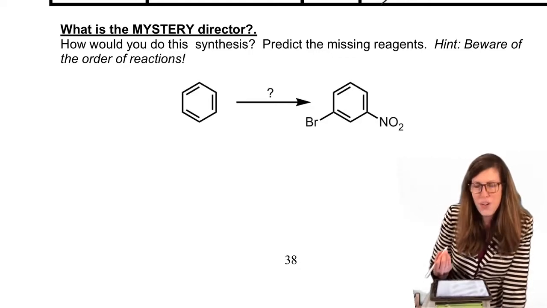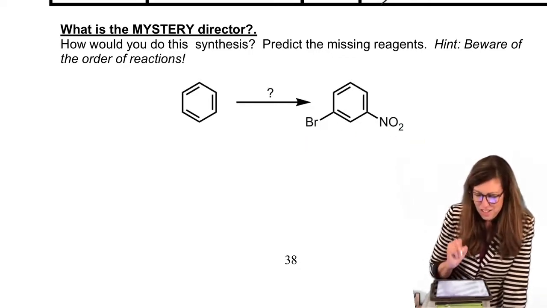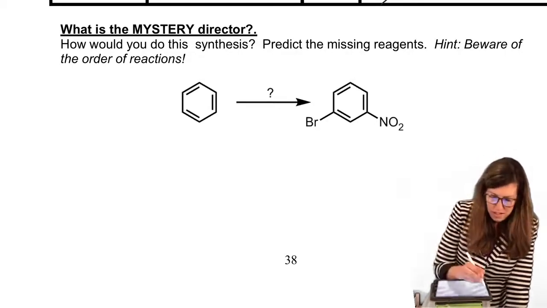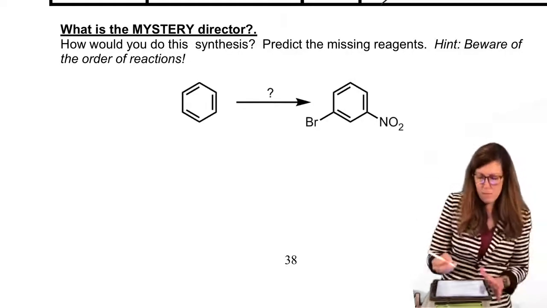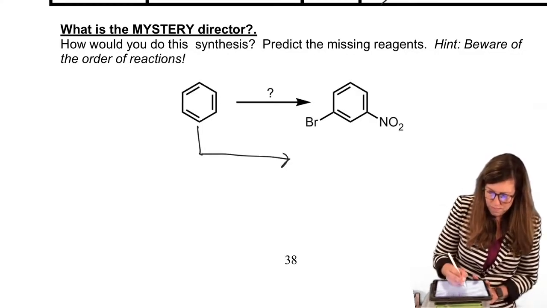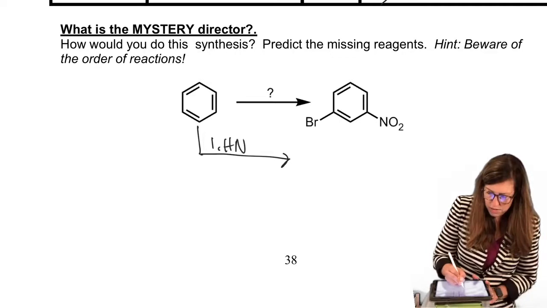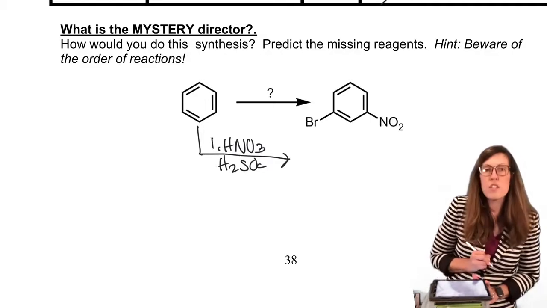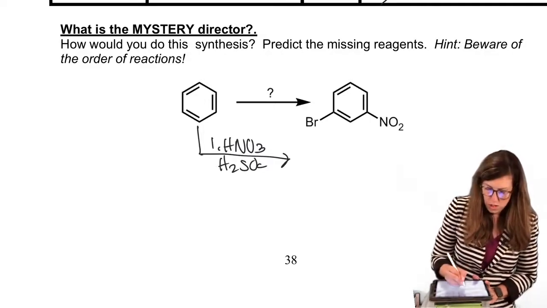We've only covered 2 of the 5 electrophilic reactions. So we know we have to use these 2 reactions, bromination and nitration. However, which one do we do? The order really matters. Why does it matter? Let's just take a stab at it, see what happens. And when in doubt, there's nothing wrong with some trial and error. Let's compare nitration first. So nitric acid with sulfuric acid is step 1. So you get the nitro on first. Step 2, Br2, FeBr3.